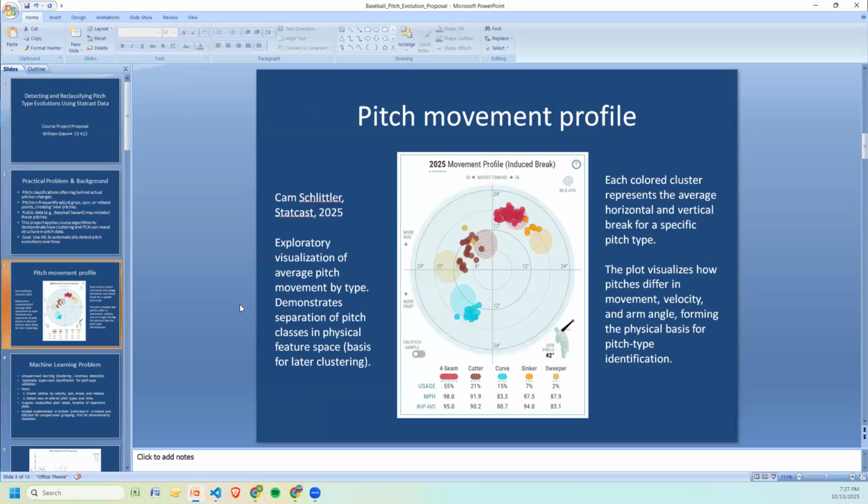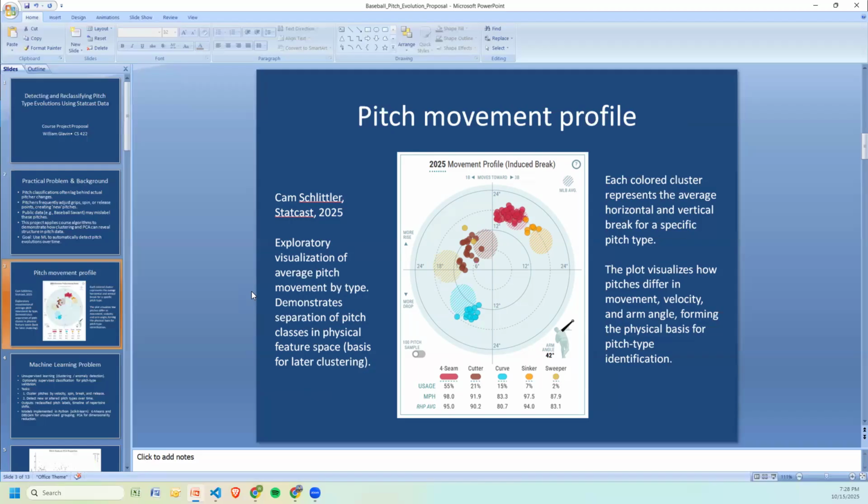This is an example of a pitcher who's pretty young, 23 years old, Cam Schlittler, who's a rookie this year. Interesting thing about guys like him is that the pitches can change as he's learning pitches, so the data is changing. This is a visualization that shows what different pitch types look like in movement space. Each dot represents average horizontal and vertical movement. You can see the pitches moving for a specific pitch type from Cam Schlittler's Statcast data. This is kind of like a fingerprint for each pitch.